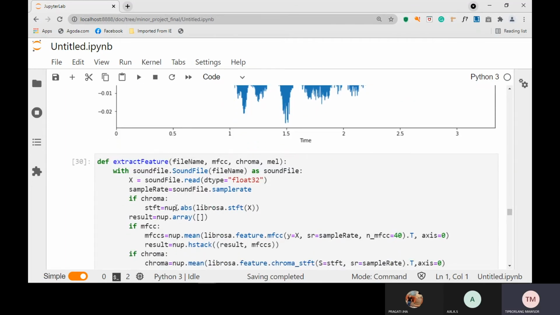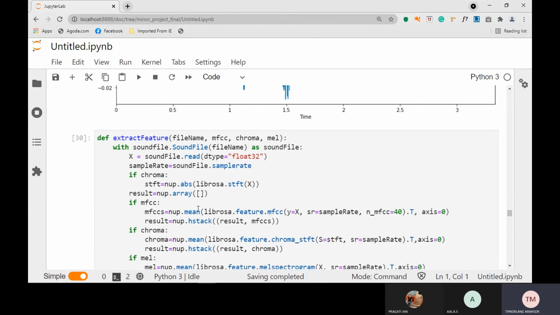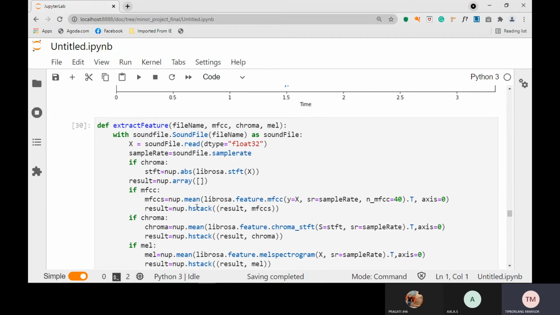Now come to extraction features. Why do we need extraction features? Because there are three main features that we need to extract, that is MFCC, chroma, and mel. These are the three main features that we need to extract from the audio files that we have been given, the path files that have been given above.